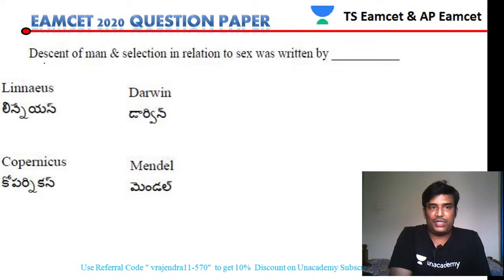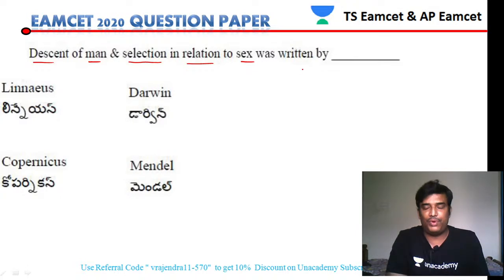Let us see the next question. Descent of Man and Selection in Relation to Sex. This was the name of a book written by one of the scientists. See how to remember this.